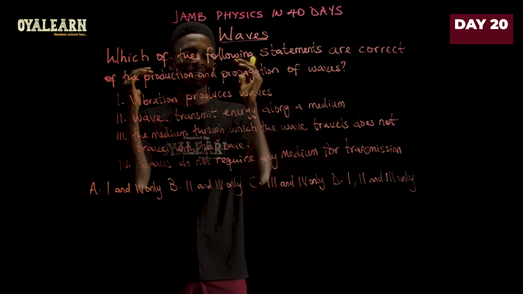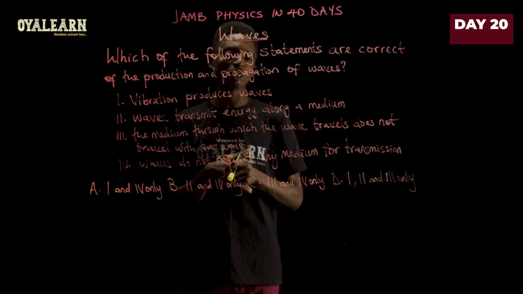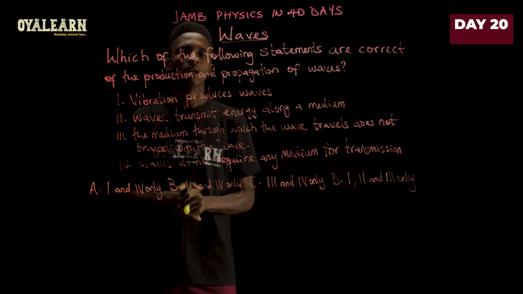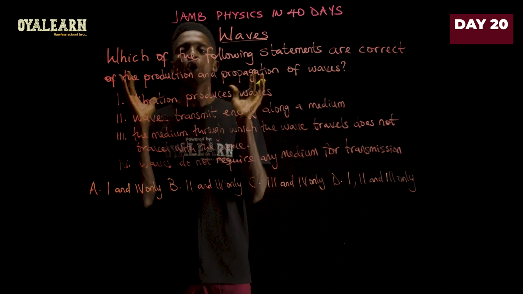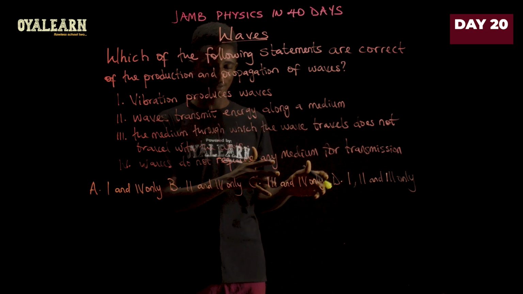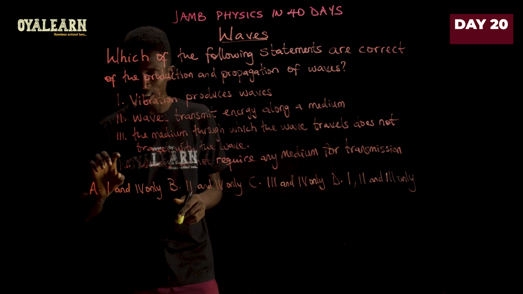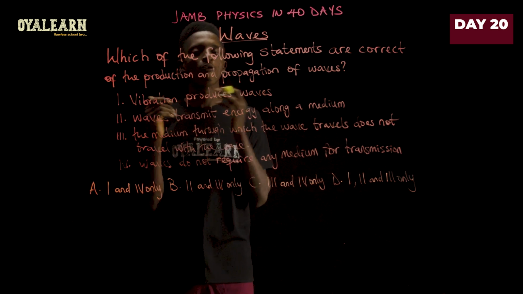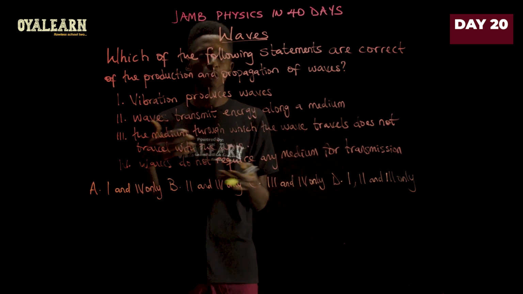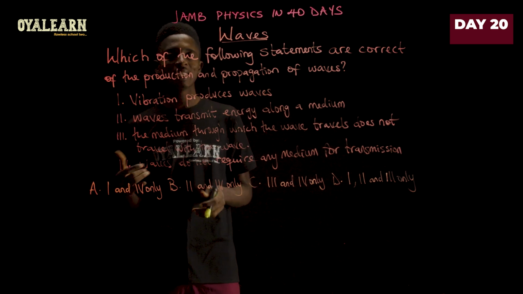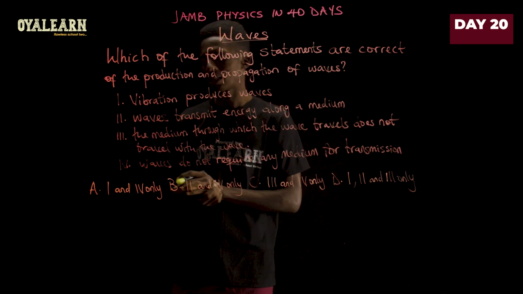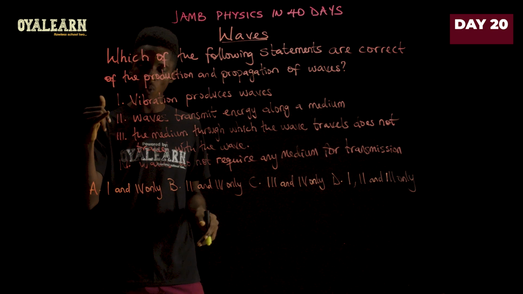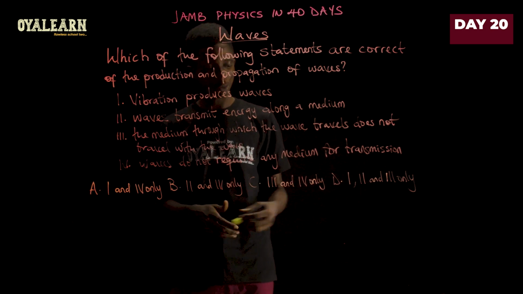So you see that waves actually require material medium for their transmission, just that it is not for all types of waves. So statement 4 is not absolutely true for production and propagation of waves, whereas 1, 2, and 3 are absolutely correct. So we're going to go with the option that gives us 1, 2, and 3, and that is option D.